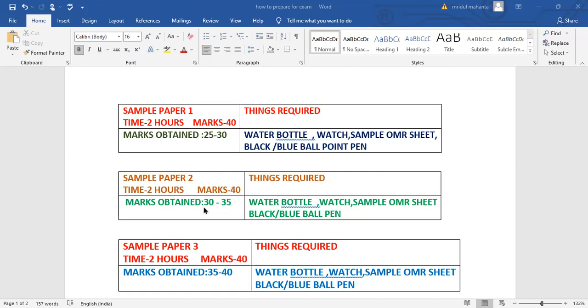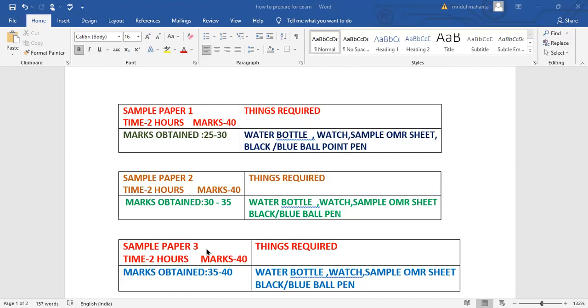Then same way again you are going to appear for sample paper 2. Time again you are going to sit for 2 hours, marks total 40, and the same things required you are going to keep ready. Then after appearing for sample paper 2, you can see a little improvement in you. That means you will be getting 30 to 35. Let me tell you, yes, you will get it, definitely. The next sample paper 3 you are going to appear the same way, you are going to sit for 2 hours, then marks 40, and the same things required you are going to keep ready.